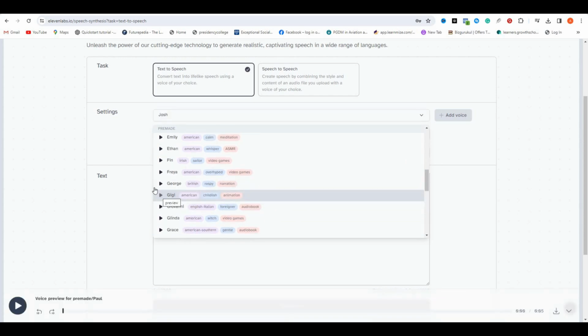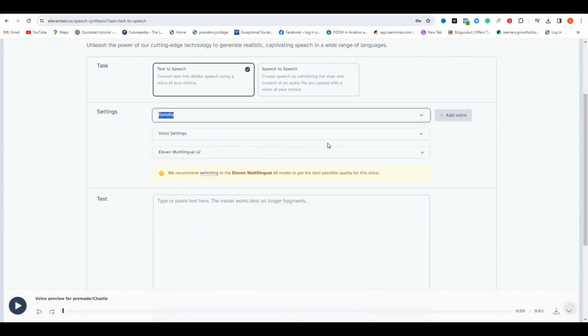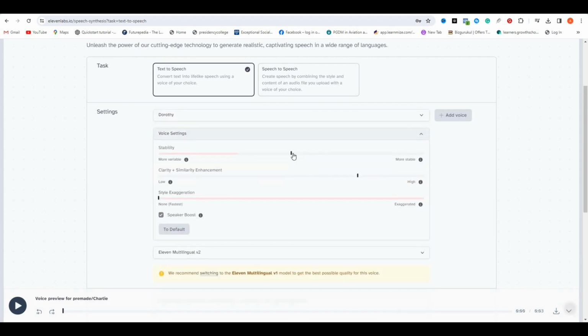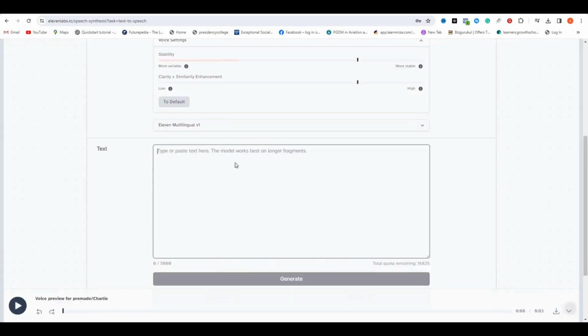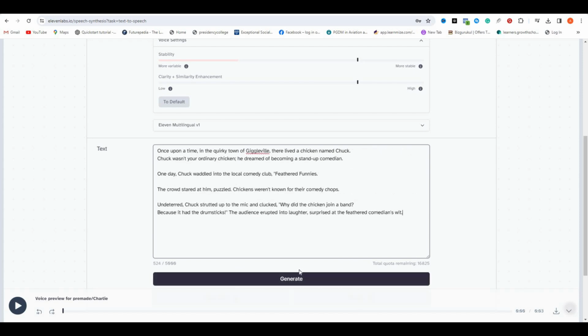So now let's choose an avatar for the new AI voice. You don't need to try all the voices. There is an explanation for every voice below it that says, is it for a story, or narrator, or audiobook? So for this video, I will choose Dorothy. Okay. Now let's paste the script, and let's wait for 11 Labs to generate the voice. Okay, now we have the voice for our video.